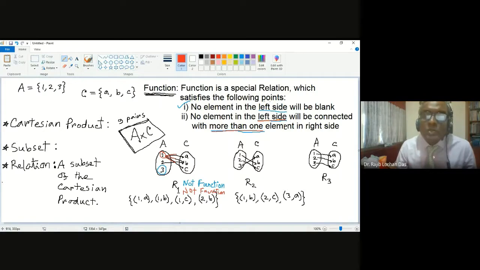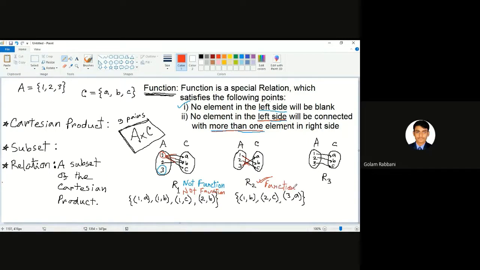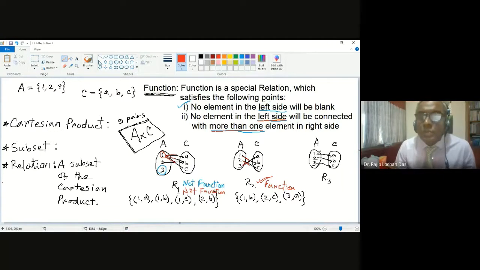So everyone is going to only 1. So it is a function. What about R3? R3 is also a function because 1 is going to one element, 2 is going to one element, 3 is going to one element.